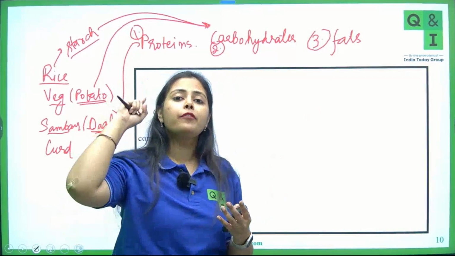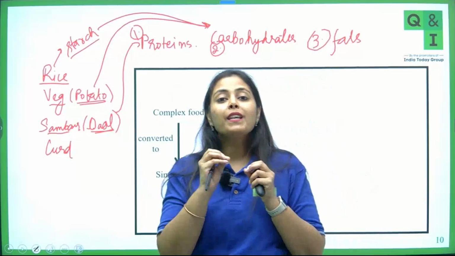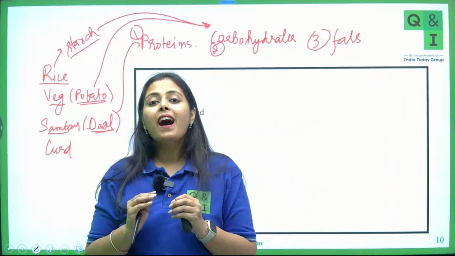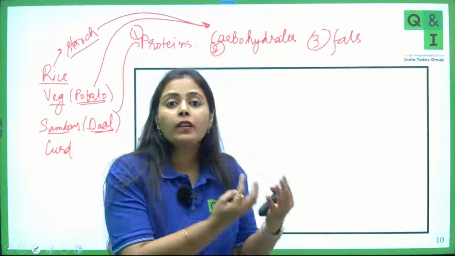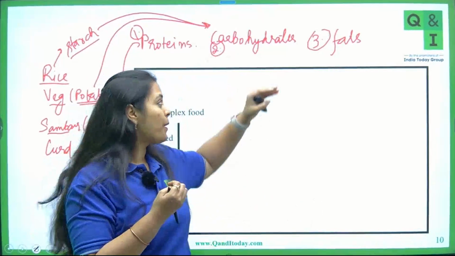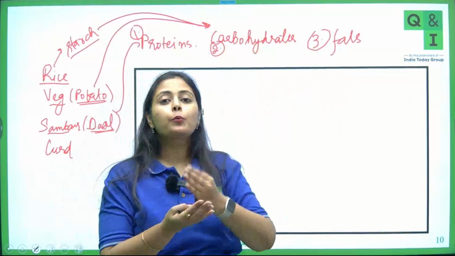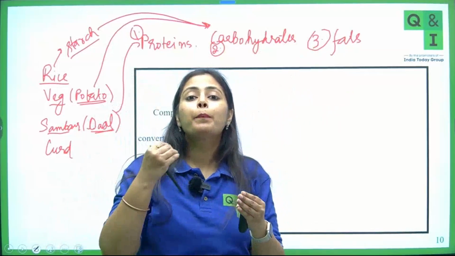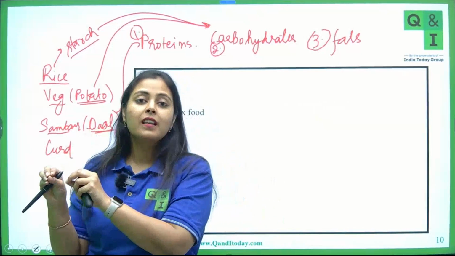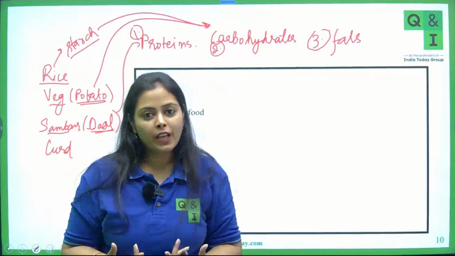Eventually, recall my first class, these components will be utilized by the cells of our body, and our cells cannot directly absorb proteins, carbohydrates or fats. So these components have to be broken down into simpler nutrients which can be supplied to the cells and the cells can use them. That's the aim of digestion.